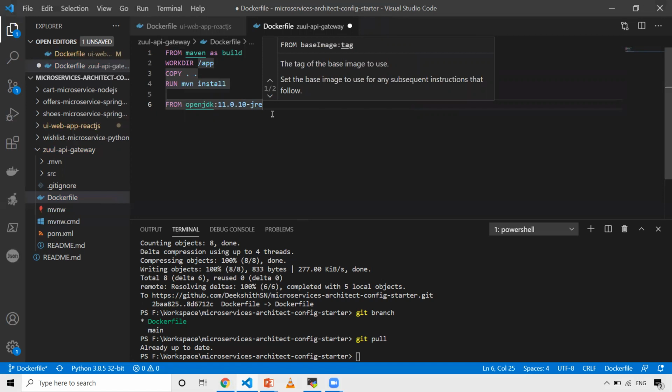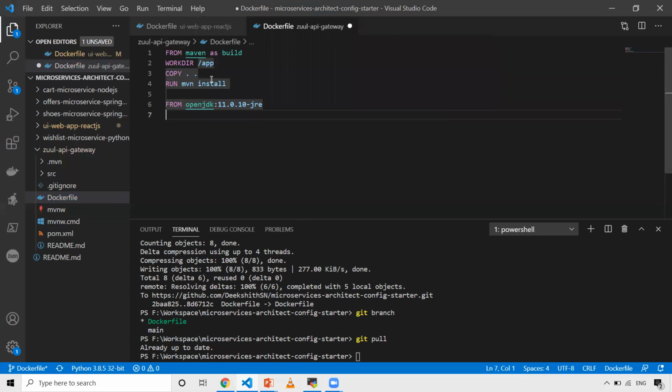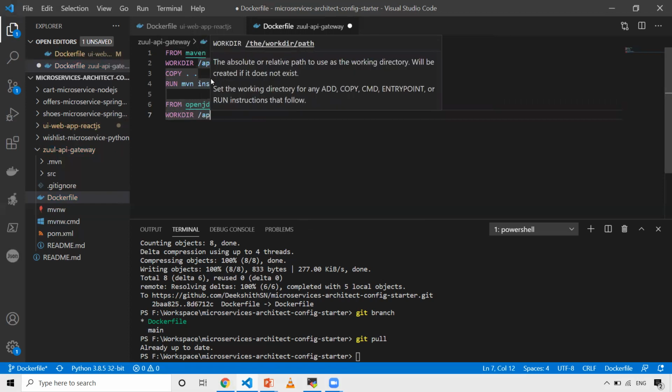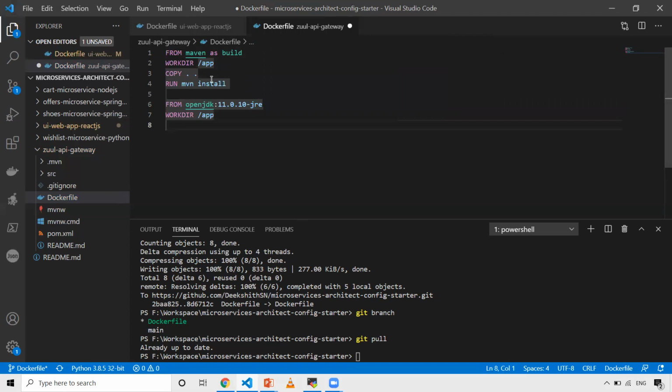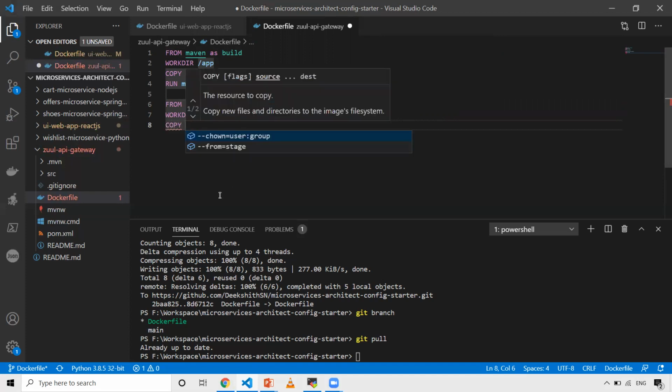This is my base image to run the artifact that I've generated in the last stage, which is this stage. And now I'll again do WORKDIR, and again /app. Once that is done, I want to copy the artifact which is generated from this stage to here, right? So I need to use COPY, and then I need to give --from.